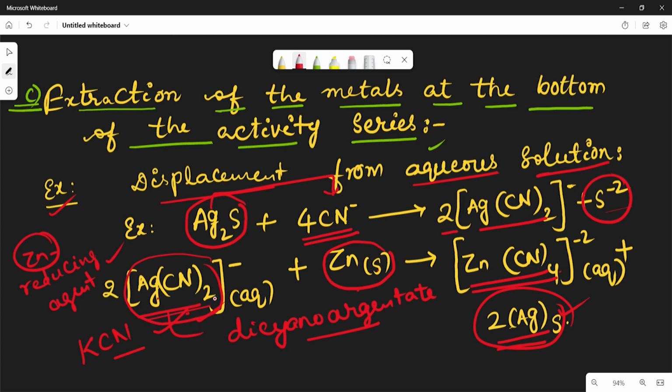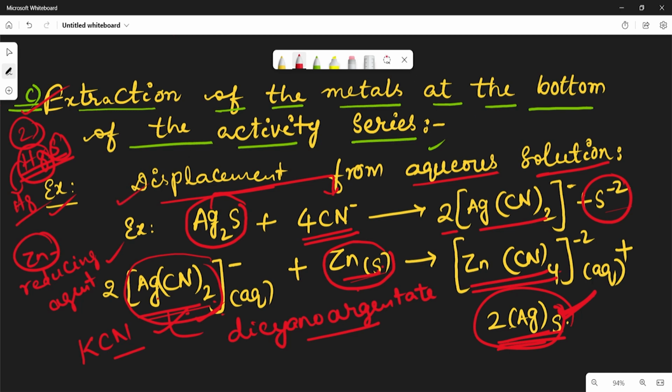To this dicyanoargentate aqueous solution, zinc powder is added as a reducing agent, and we get the silver. So this is the extraction of metals which are present at the bottom of the activity series. Generally the metals at the bottom of the activity series may not participate in any reaction, so that is why it is somewhat easy to extract. Here we discussed two examples: the first is HgS, from which we extract Hg, and the second is silver.